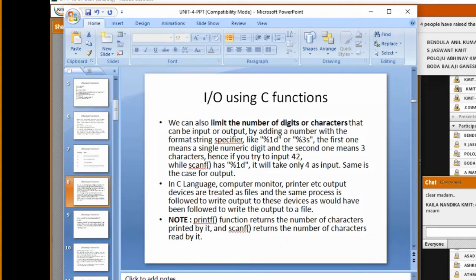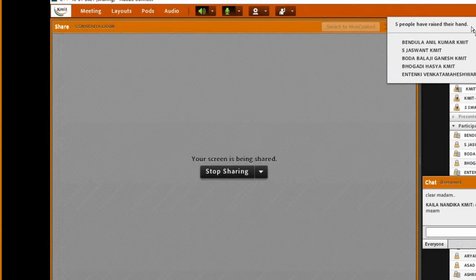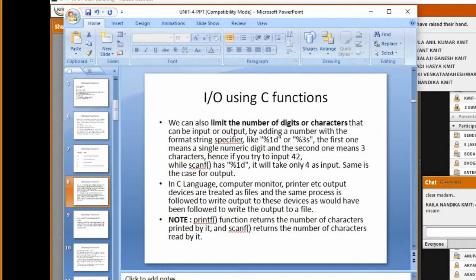Anil Kumar, Jashwant, you are raising your hand. Is this clear?